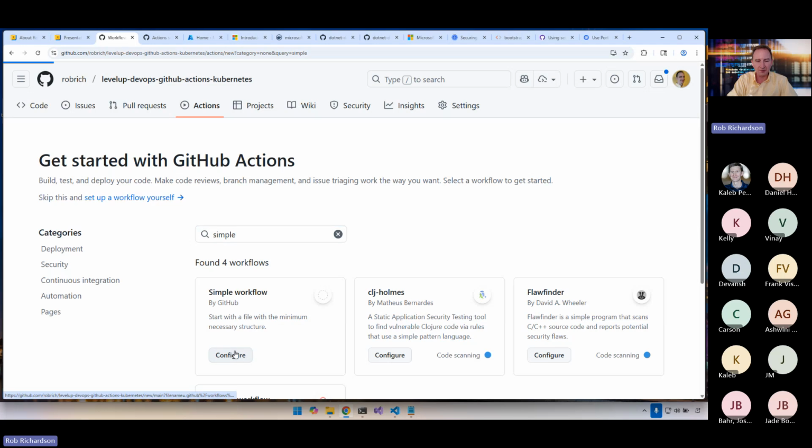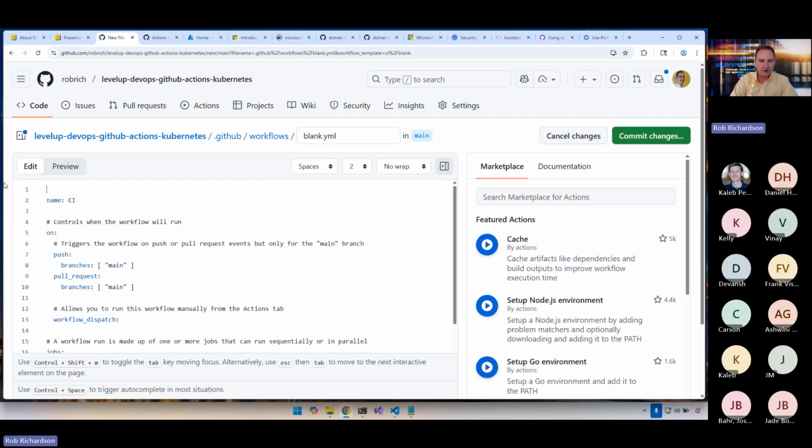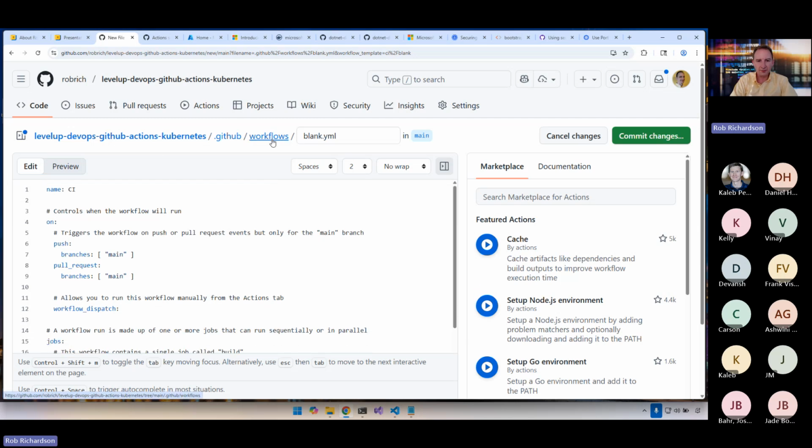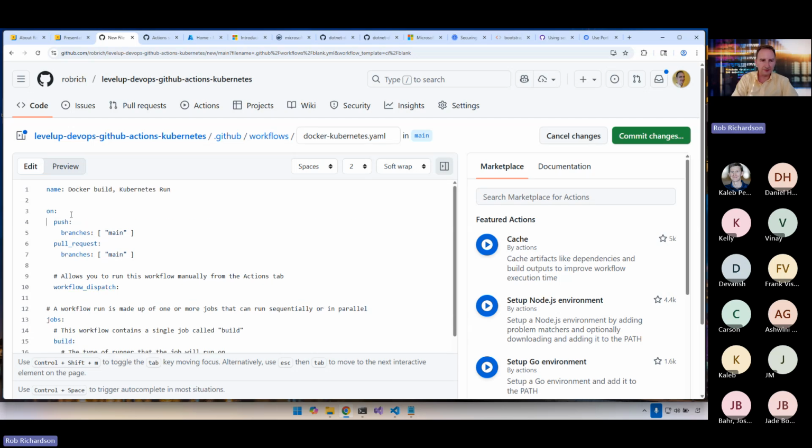And let's start there because we really want to craft this DevOps pipeline rather than kind of just take the defaults. Now, it is just a file inside .github/workflows. It ends with either YAML or YML. So I'll change that to YAML and I'll say Docker Kubernetes there. Now let's build out the details for our DevOps pipeline. Docker build Kubernetes run.